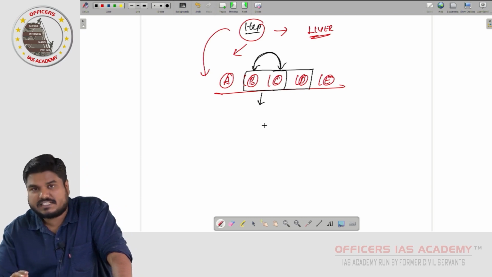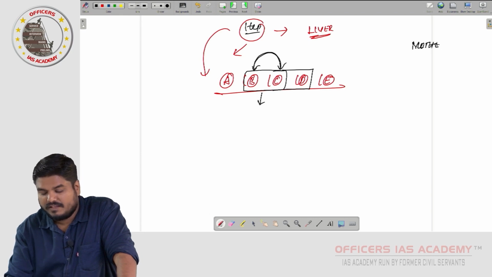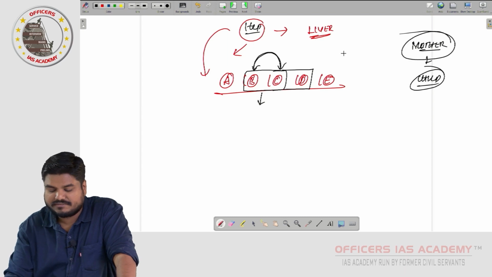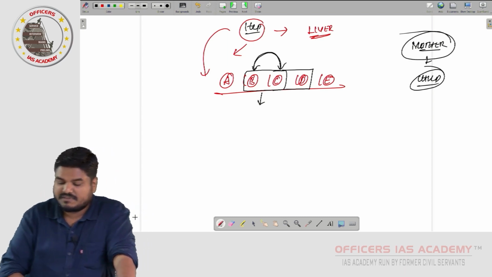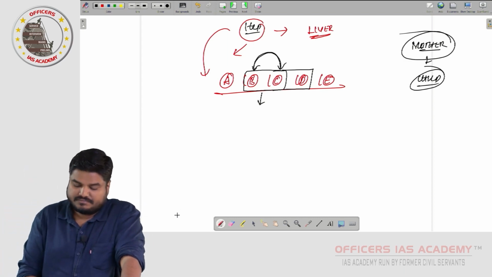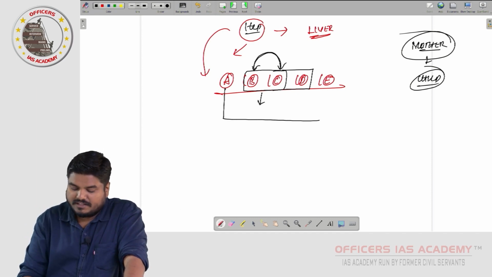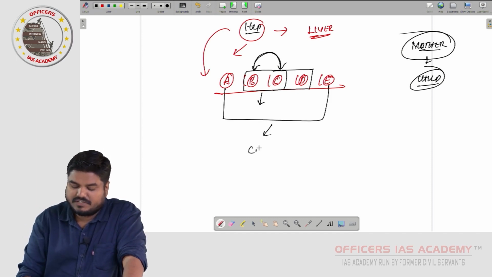B, C, D are also vertically transmitted. Vertical transmission means it is passed on from the mother to the child. A and D, contaminated food.